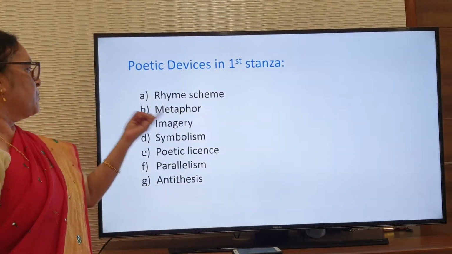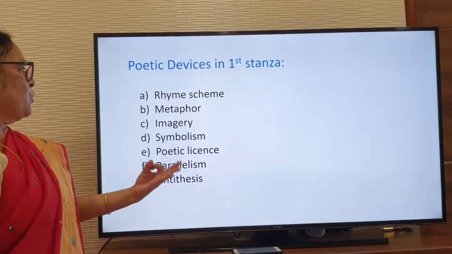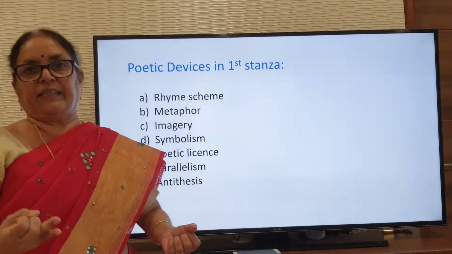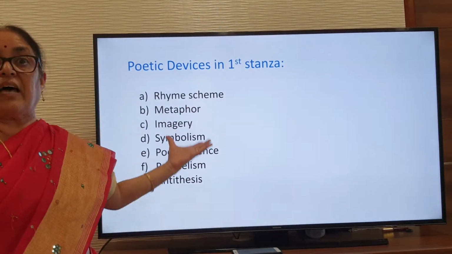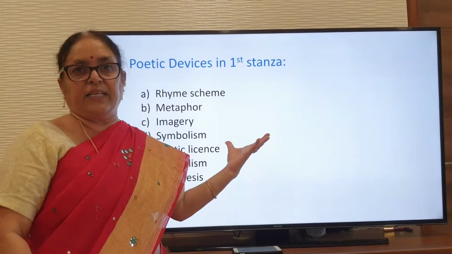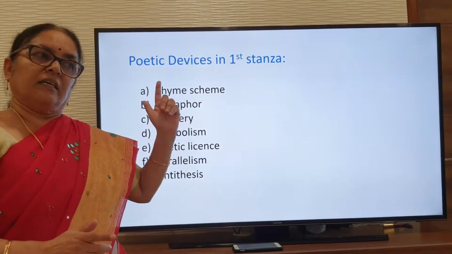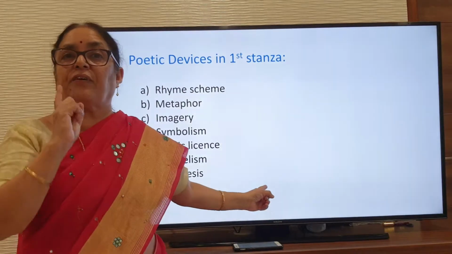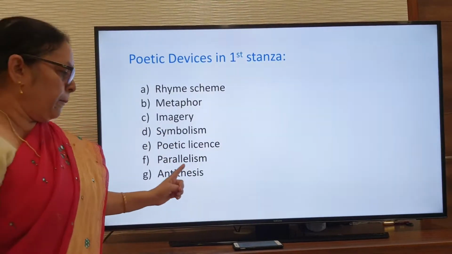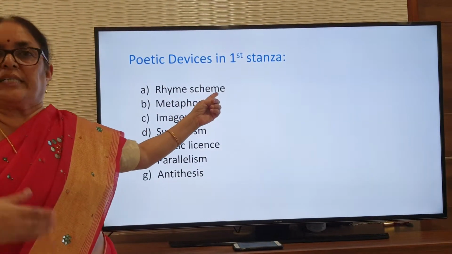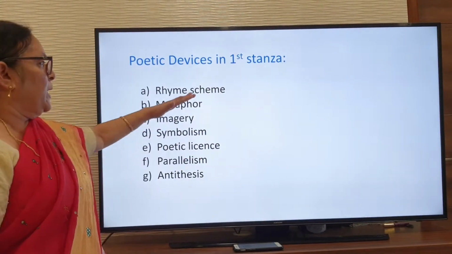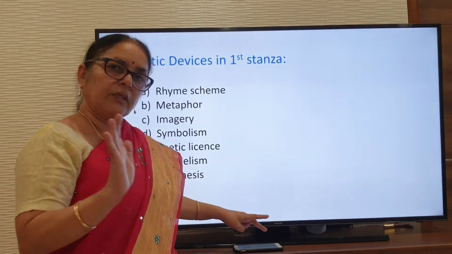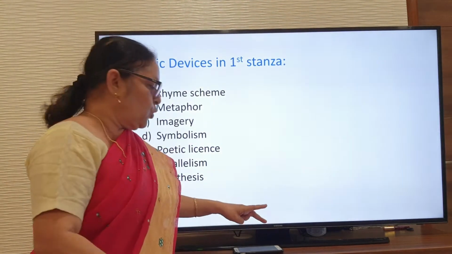Now, children, in this first stanza, we have come across all these poetic devices. Rhyme scheme you know, metaphor you know, imagery you know, symbolism, poetic license, parallelism and antithesis. We have come across all these 7 types of poetic devices in this. Now take a pause and write all those that you have learned, taking the examples from the first stanza only. Okay? Rhyming scheme, you need to write the second, third and fourth stanzas, but for the remaining, take only the first stanza and do that. Now, take a pause and complete that work and then go for the next slide.